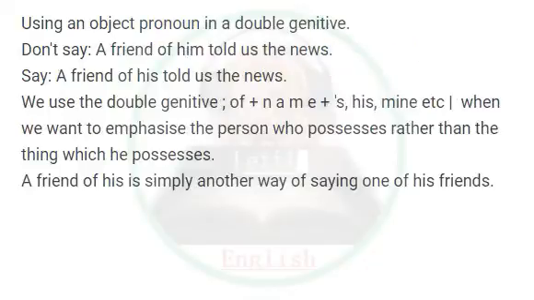Using an object pronoun in a double genitive. Don't say, a friend of him told us the news. Say, a friend of his told us the news. We use the double genitive, of plus name plus s, his, mine etc., when we want to emphasize the person who possesses rather than the thing which he possesses. A friend of his is simply another way of saying one of his friends.